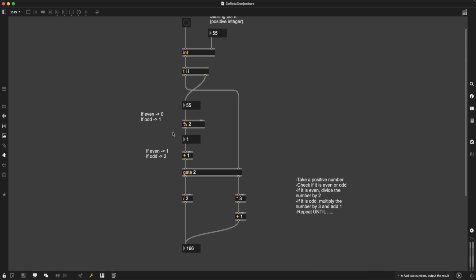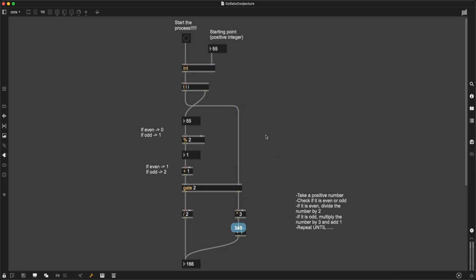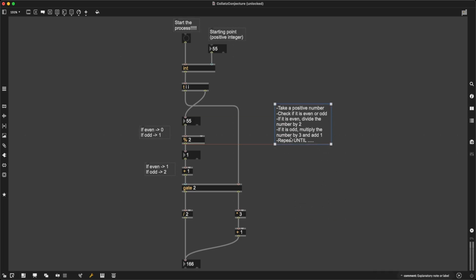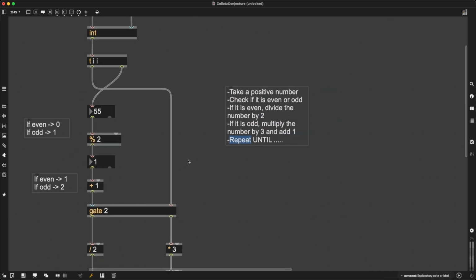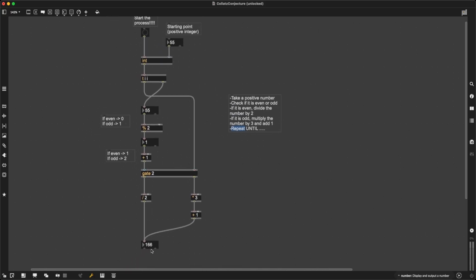Now if I do this again, the exact same thing is going to happen. 55 is going to go through here, it's going to open the right gate, and then the information is going to go through here. So we have figured out the Collatz conjecture. At least we figured out one step of the Collatz conjecture, because we are missing the repeat part. I have to repeat this over and over again to see what happens to my number.